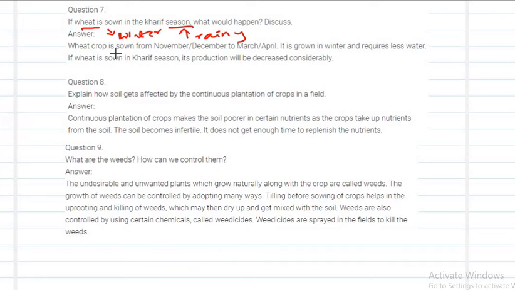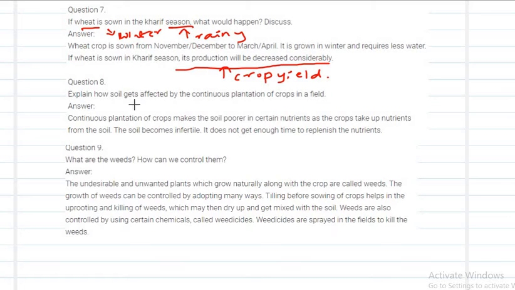The wheat crop is sown from November, December to March or April. It is grown in winter, and it requires less water. So, if wheat is sown in the Kharif season, its production will decrease considerably. Production is nothing but the crop yield. You can see the decrease in the crop yield if you grow wheat during the Kharif season.